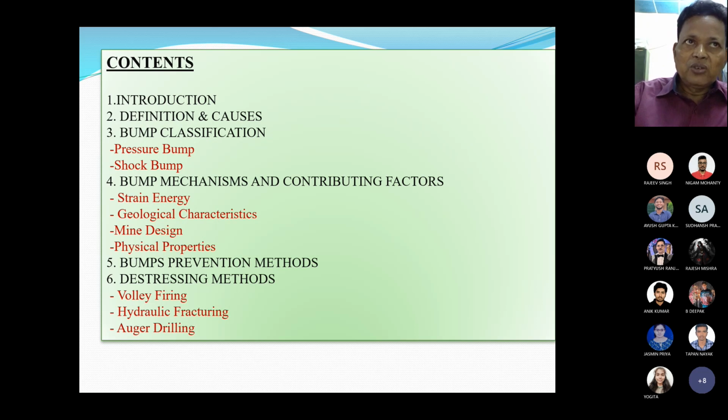Besides that, we are going to discuss how to prevent the bombs, what methods are available for prevention of coal mine bombs, and what the de-stressing methods are. De-stressing methods are volley firing, hydraulic fracturing methods, and auger drilling methods. So these things we are going to discuss in this class.